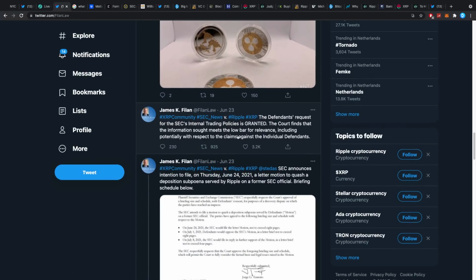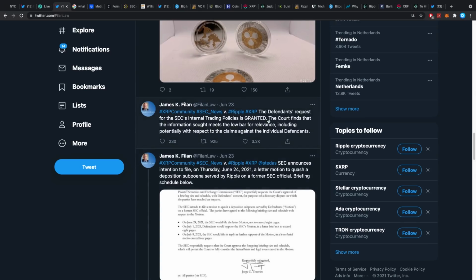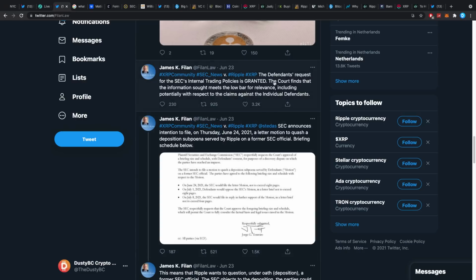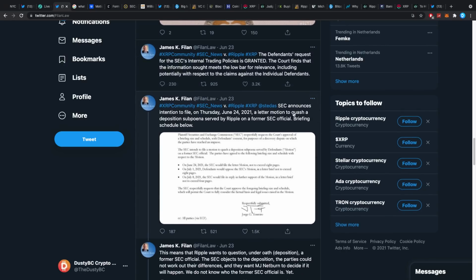Now, yesterday we were covering, it's 2 days ago already. It is now the 25th, so it's officially 2 days ago, but kind of yesterday, we were already covering this part here. The defendant's request for the SEC's internal trading policies is granted. The court finds that the information sought meets the low bar for relevance, including potentially with respect to the claims against the individual defendants. And also, the SEC announces intentions to file on Thursday, June 24th, a letter motion to quash a deposition subpoena served by Ripple on a former SEC official, briefing scheduled below.